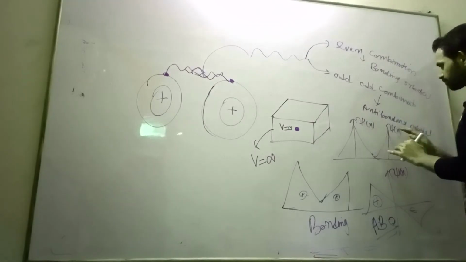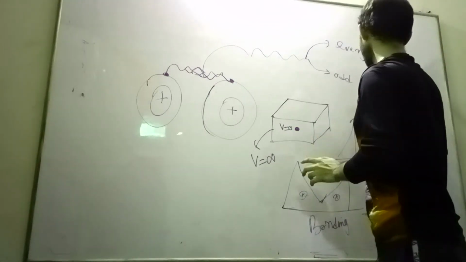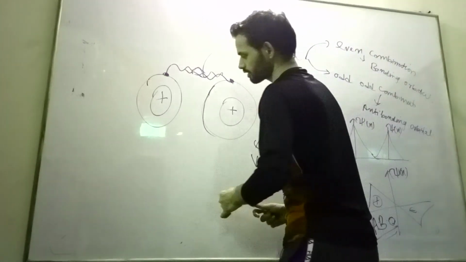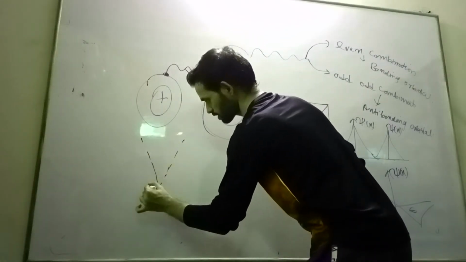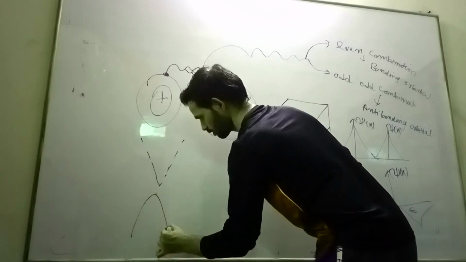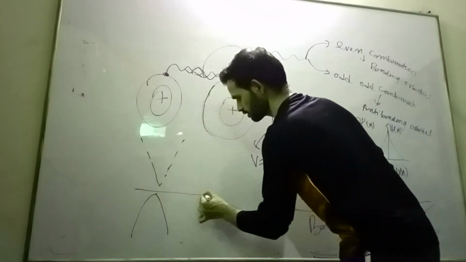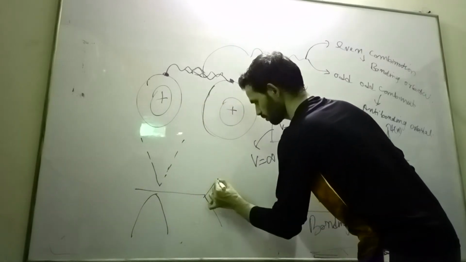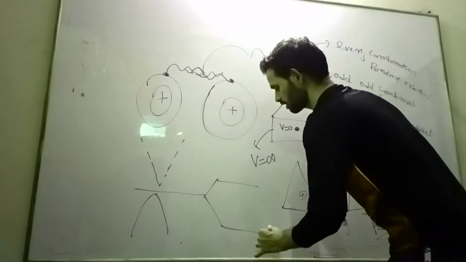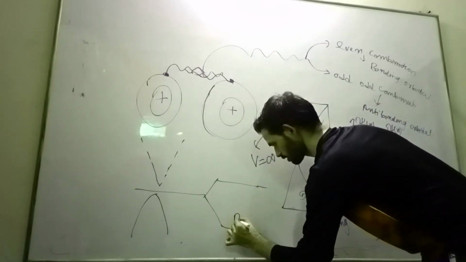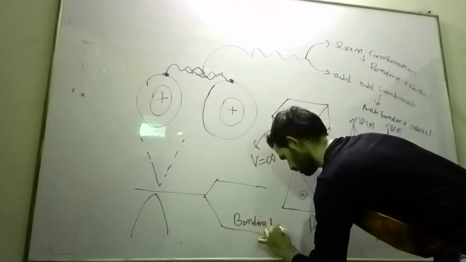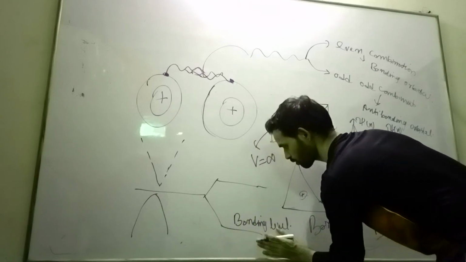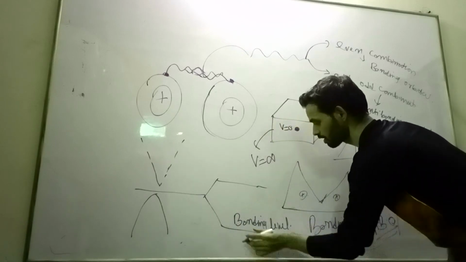Okay, so then if you see their potential well, their potential will decrease like this. Okay, so this is the potential well. If you see, there are two levels, upper level and lower level. The lower level is the bonding level, which is formed by even combination.